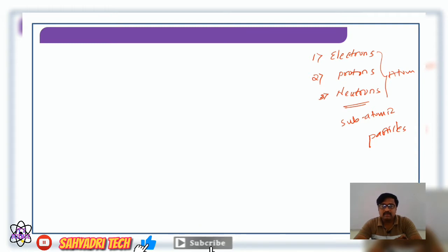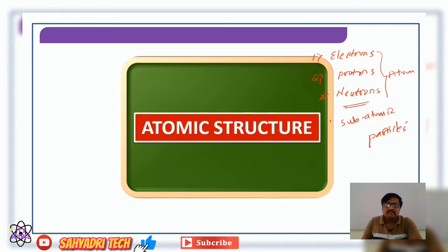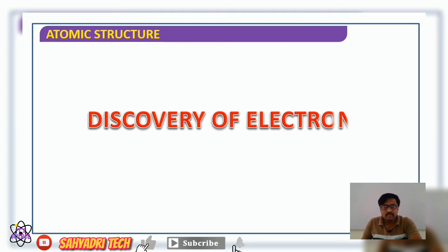Therefore they thought the atom is made up of even smaller particles, called subatomic particles. In this session, we try to understand the discovery of these subatomic particles, the three main fundamental particles: electron, proton and neutron. In this session, we will look at the discovery of the electron.